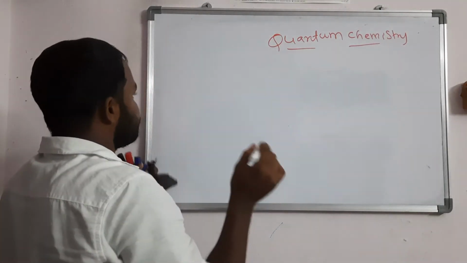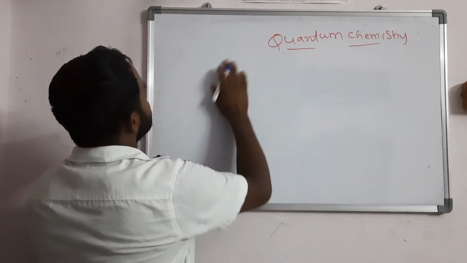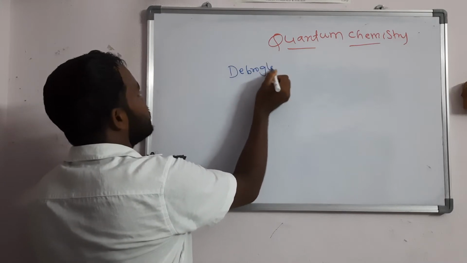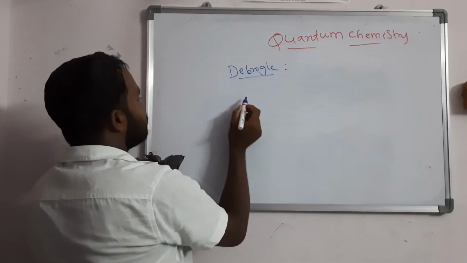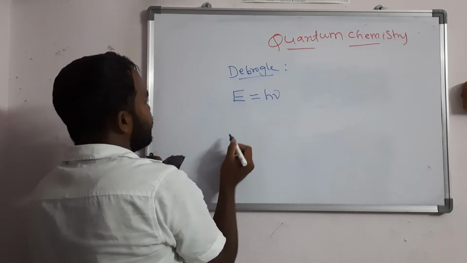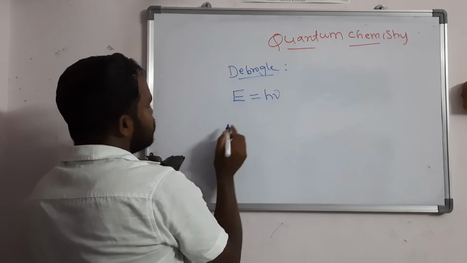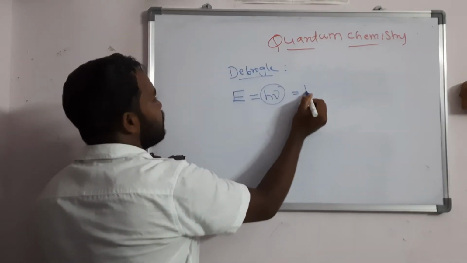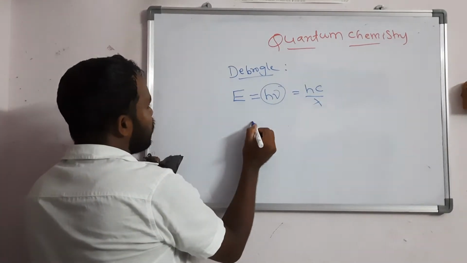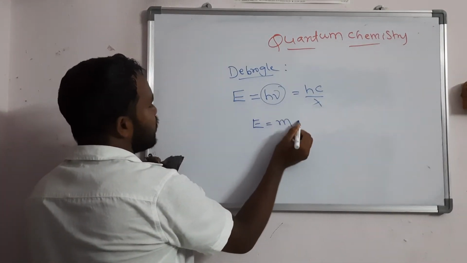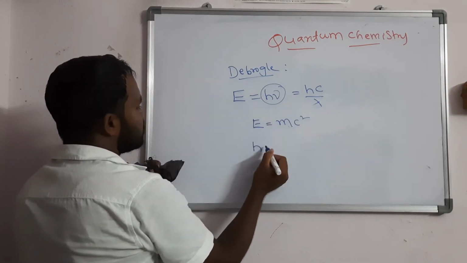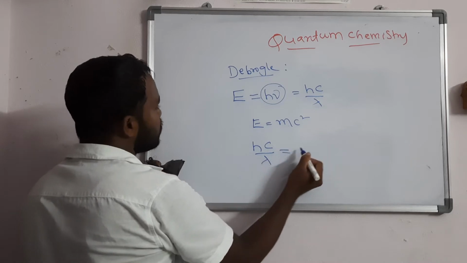So next, de Broglie. The de Broglie topic is there in the syllabus. Let us see what de Broglie means. We know that E is equal to h nu, equation 1. You can also write it as hc by lambda. According to Einstein, energy is equal to mc square. Both energies are the same, so you can equate hc by lambda is equal to mc square.